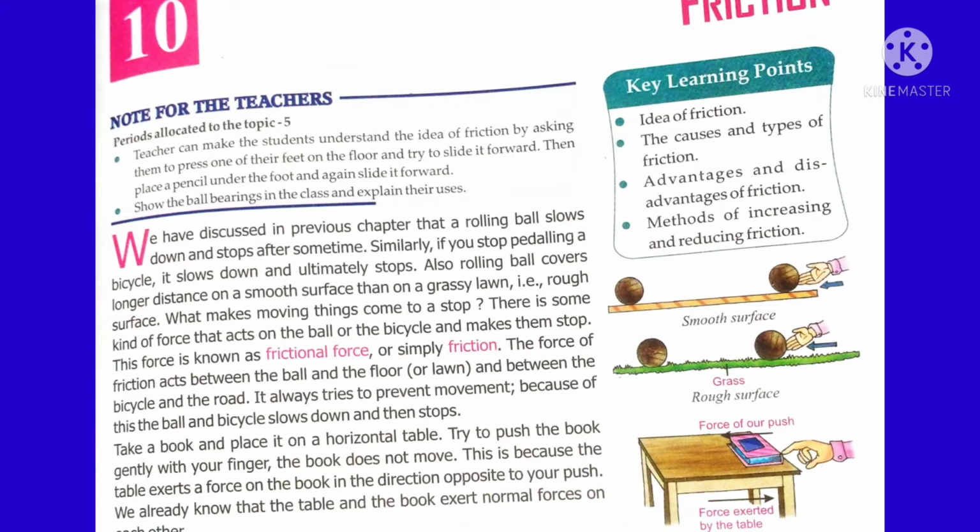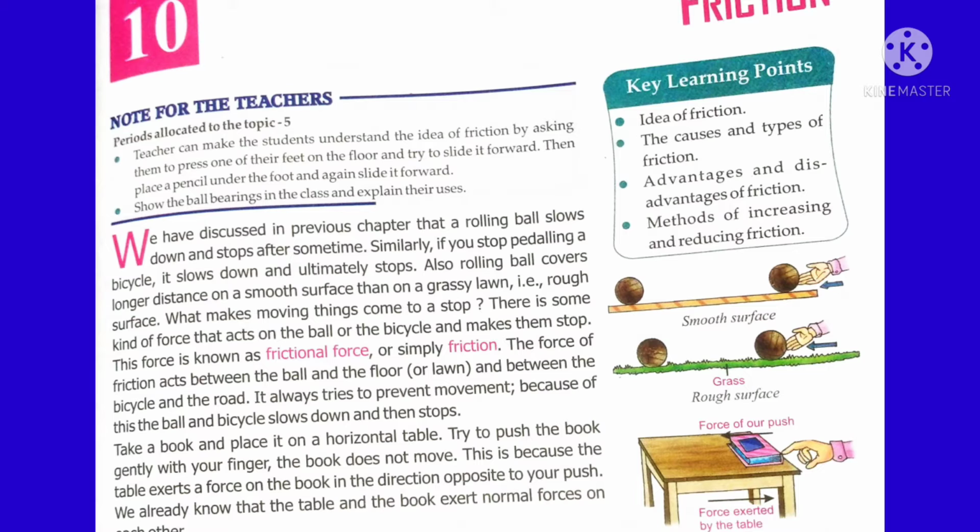That is why on a smooth surface the friction is less, the ball keeps on moving, and after a long distance it stops. Whereas on a rough surface, the friction between the ball and the cemented floor becomes more. That is why the ball stops very soon. So friction is important to us. In some cases, friction is dangerous to us. We will study this later.